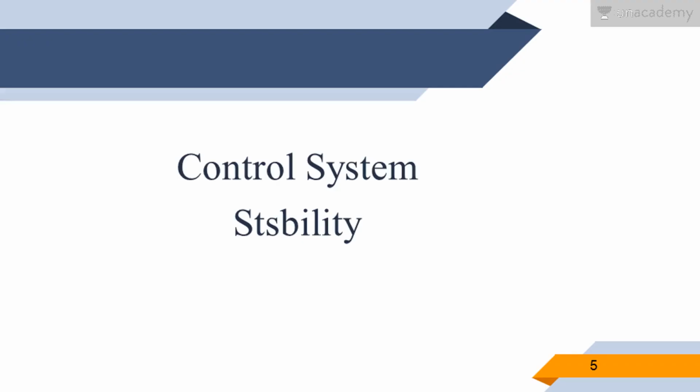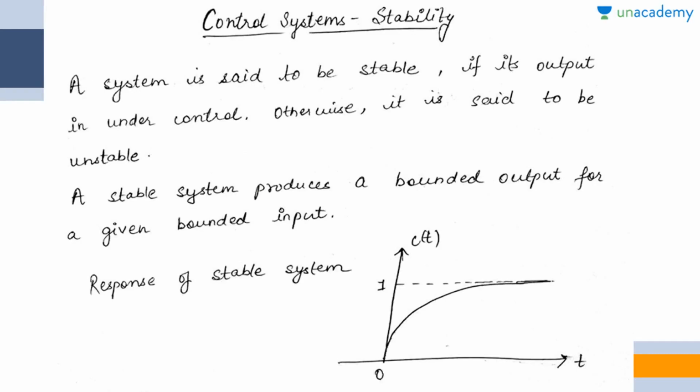Control system stability. So we are going to study control system stability in this lesson. First of all, what do we mean by stability? Stability means we have the desired output and it is stable. That means a system is said to be stable if its output is under control, otherwise it is said to be unstable. Whatever output we desired, if it stays at that output only and is under control, then we call that system stable. And if the output is not under control, then we call that system unstable.